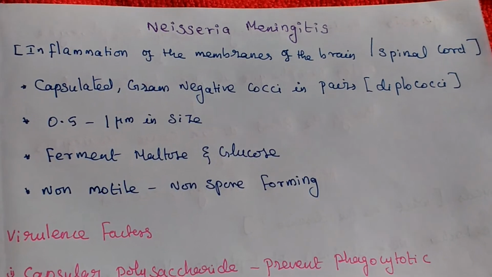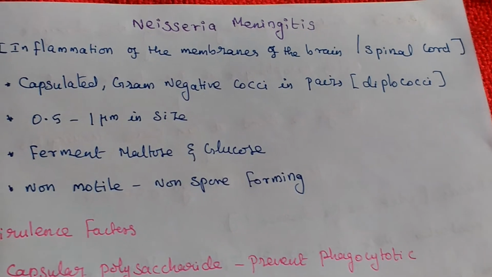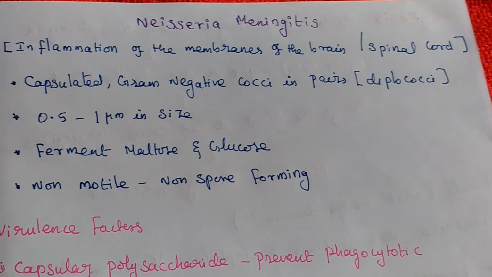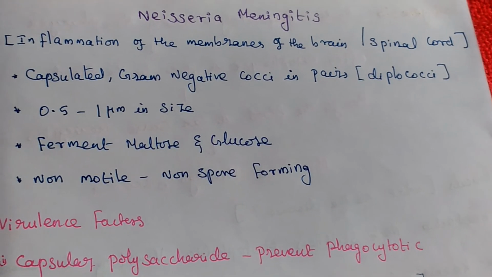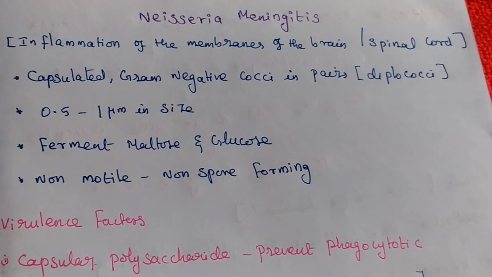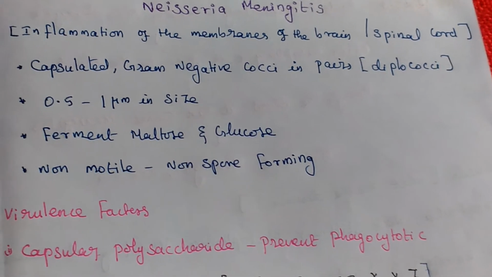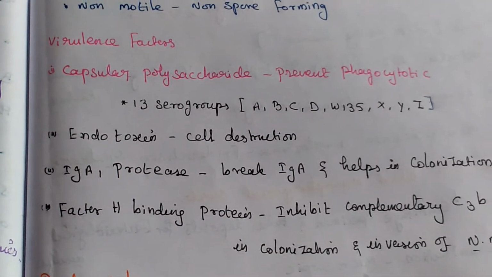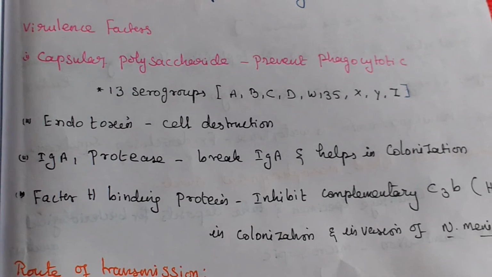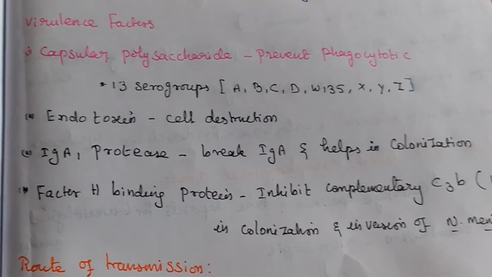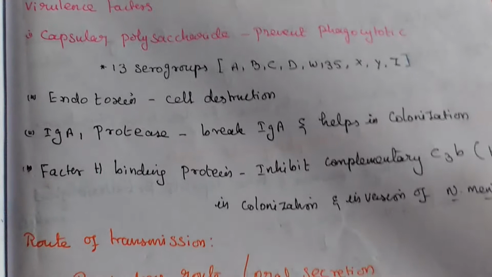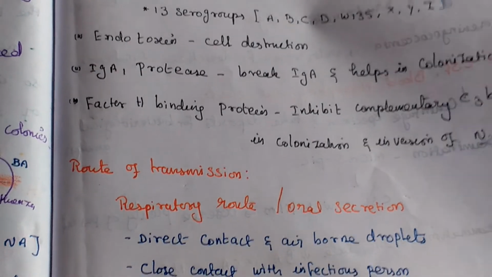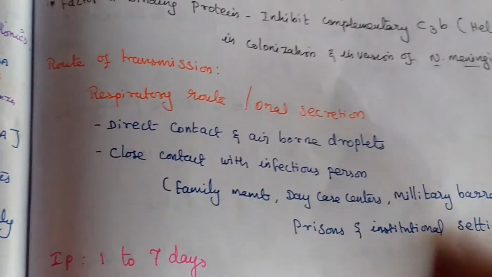This one causes inflammation in the brain or spinal cord. Capsulated, gram-negative cocci always arranged in pairs. Size 0.5 to 1 micrometer. It can ferment maltose and glucose. Non-motile, non-spore-forming organism. Virulence factors: capsular polysaccharide, endotoxin, immunoglobulin A1 protease, factor H binding protein. Mode of transmission: respiratory route or oral secretion. Incubation period 1 to 7 days.